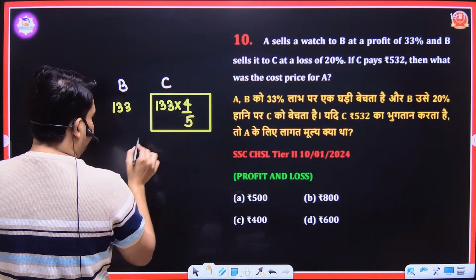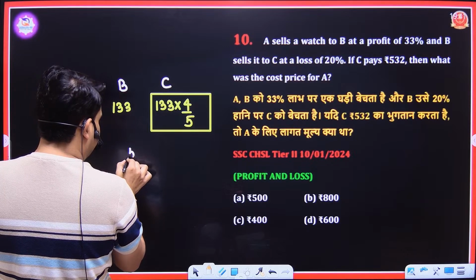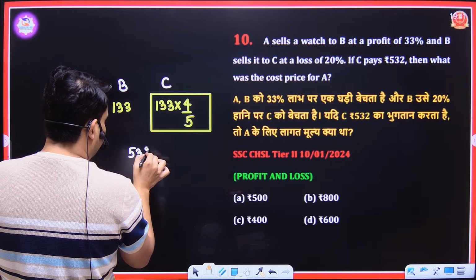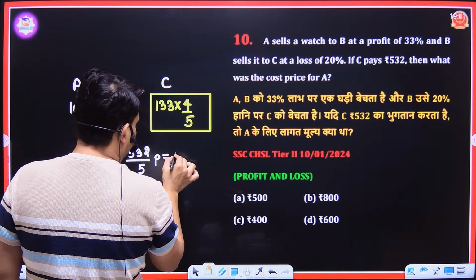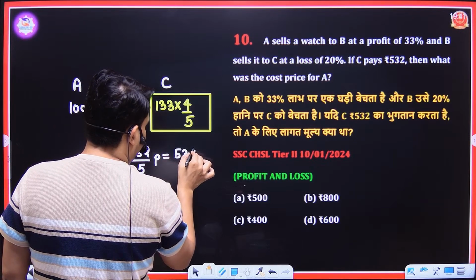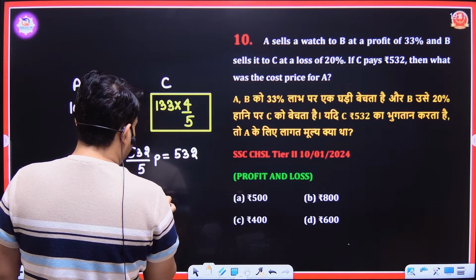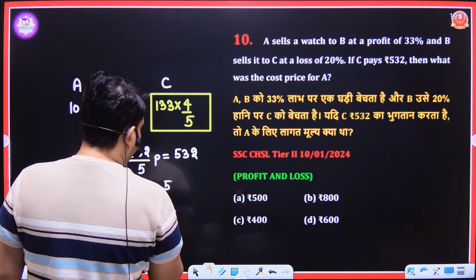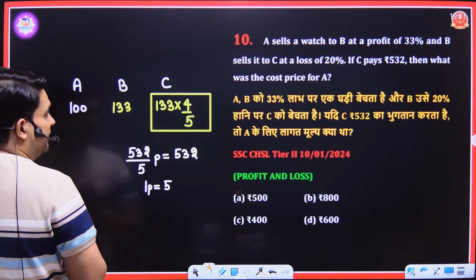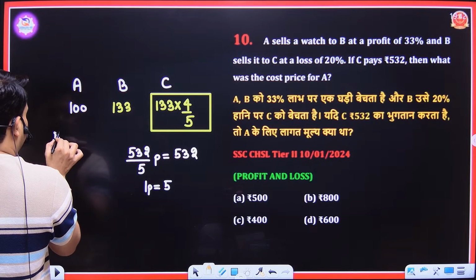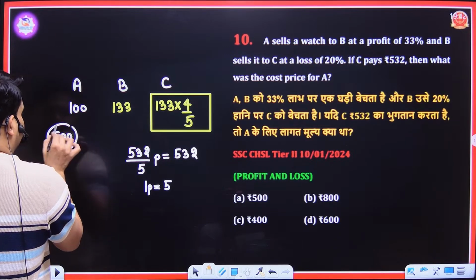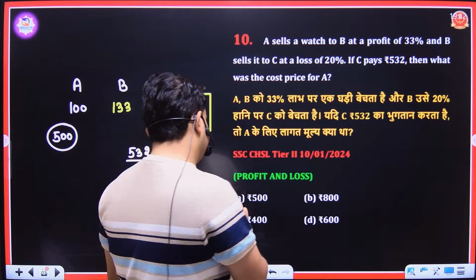133 into 4 is 532. Means 532 upon 5 is the cost price for C is equal to 532. The value of 1 point is equal to 5. If 5 is the value of 1 point, then we have to calculate the cost price of A, that is 100 points. Then the value of 100 points will be 500. So 500 is the correct answer of this question, option number A.